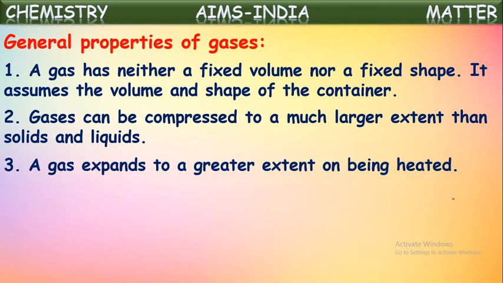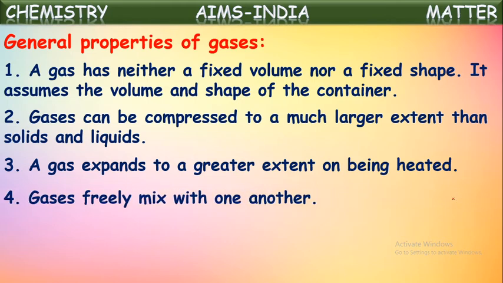A gas expands to a greater extent on being heated. Just as we said for compression, this expansion is also much higher for gases when compared to solids and liquids. Gases freely mix with one another. This is a special property of gases. The intermixing of gases is called diffusion. This diffusion property is special for gases. It is not there for liquids as well as solids. They freely mix with one another. That's called diffusion.